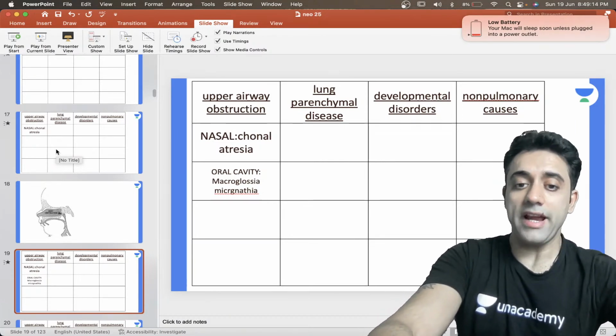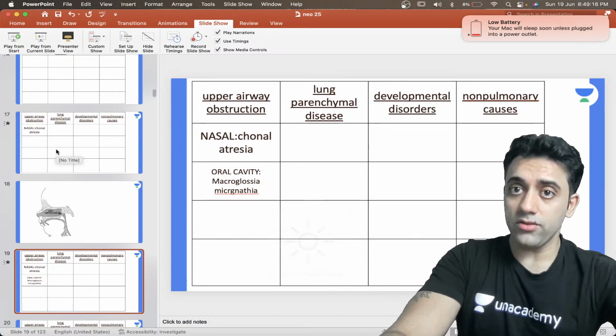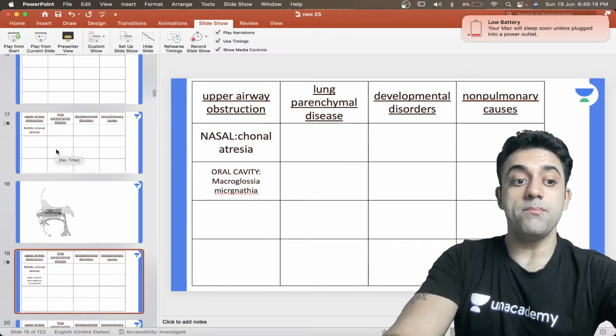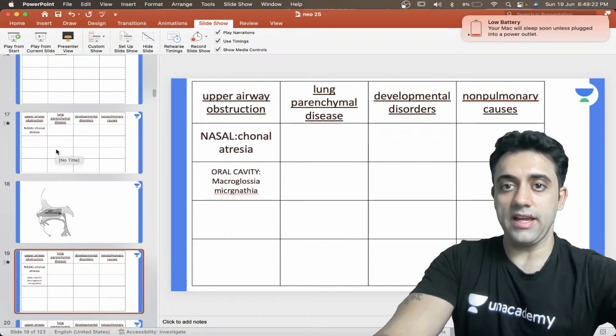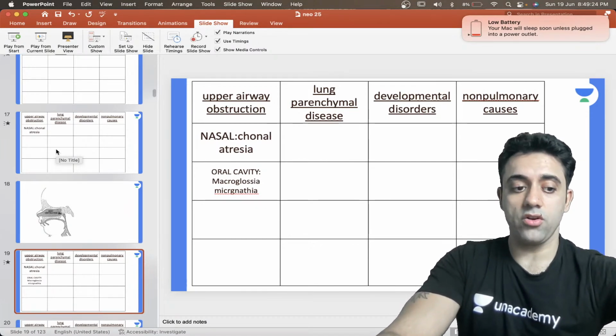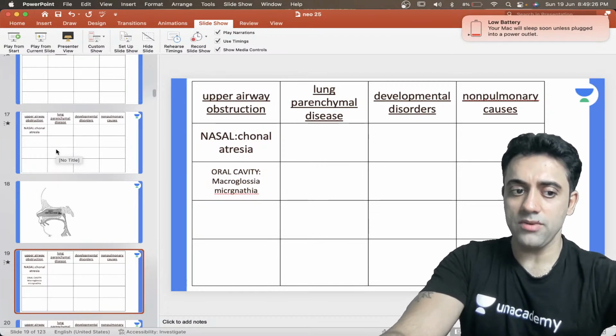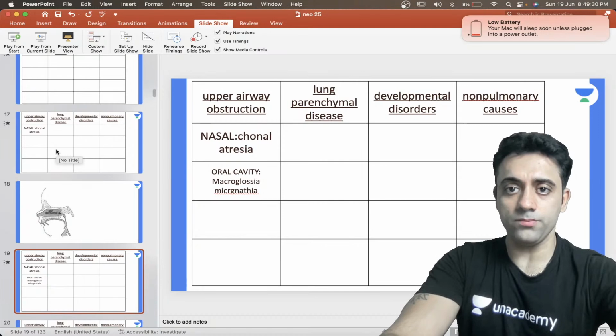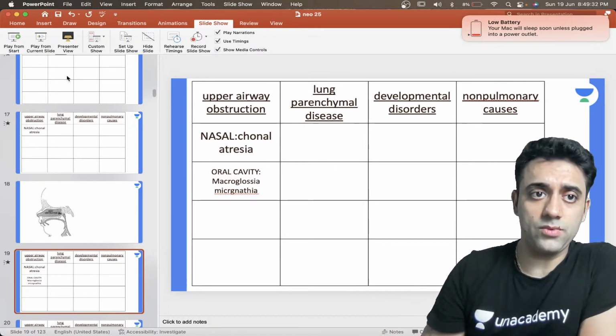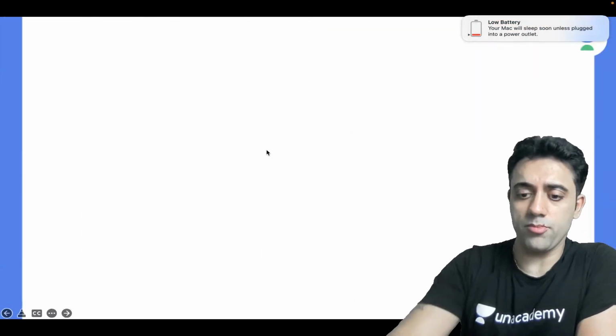The patient will have macroglossia in a case of Beckwith-Wiedemann syndrome, right? Macroglossia, true. And micrognathia occurs in what? An important example of micrognathia is Pierre Robin syndrome. Have you heard of Pierre Robin syndrome? Difficult bag and mask ventilation, difficult intubation, Pierre Robin syndrome. Exactly, that is one thing we need to understand. So that's an important point about it.